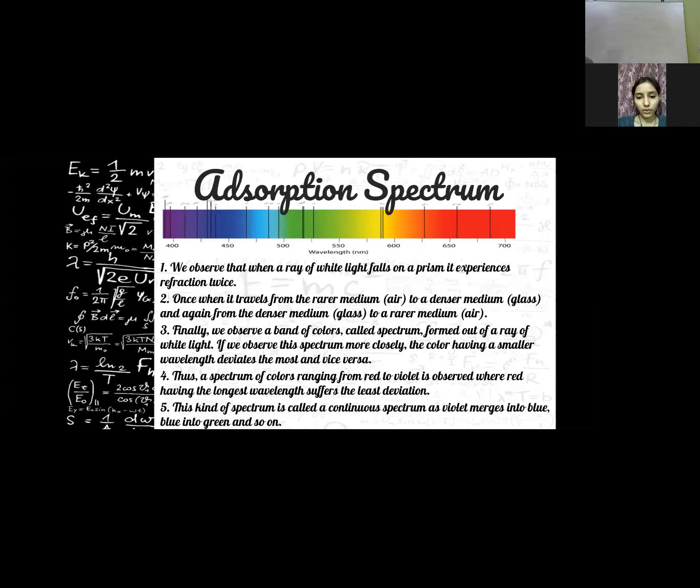Once when it travels from a rarer medium to a denser medium, and again from a denser medium to a rarer medium. Finally, we observe a band of colors called a spectrum formed by a ray of white light. If we observe the spectrum more closely, the color having a smaller wavelength deviates the most and vice versa. Thus, a spectrum of colors ranging from red to violet is observed, where red, having the longest wavelength, suffers the least deviation. This kind of spectrum is called a continuous spectrum as violet merges into blue, blue into green, and so on. Next,